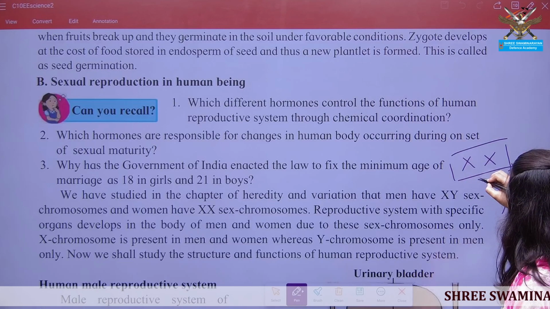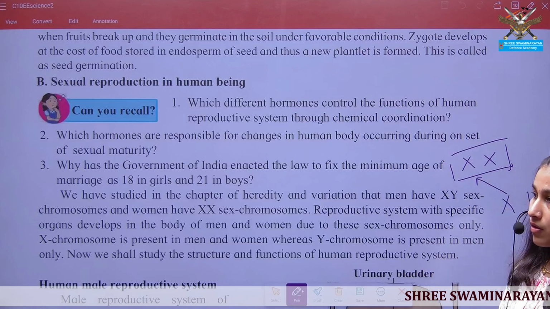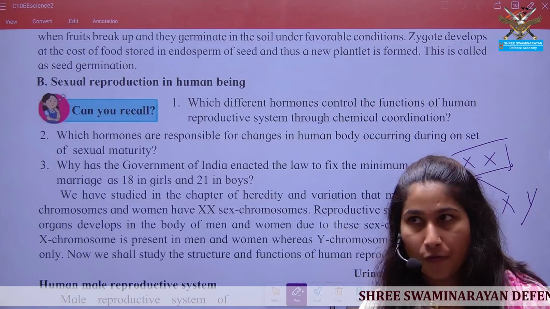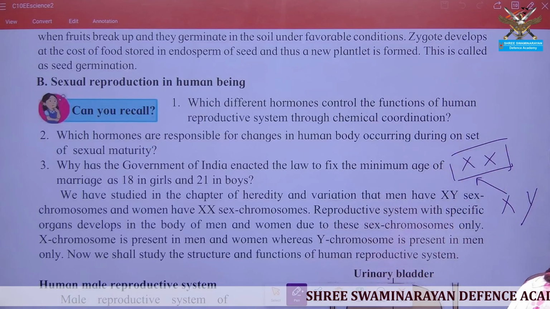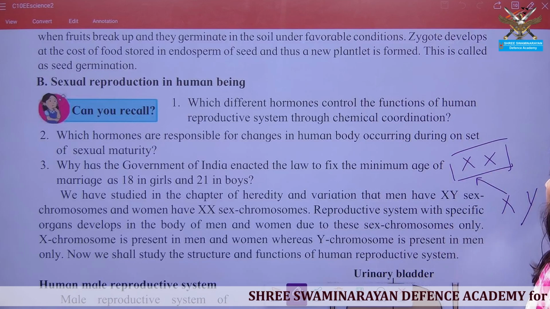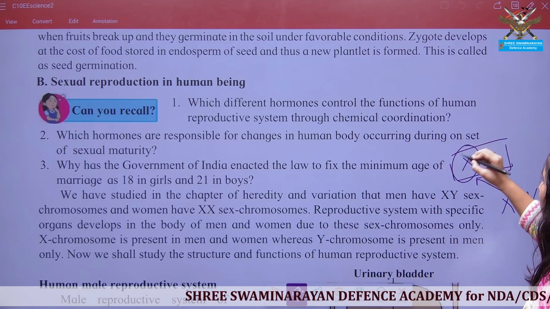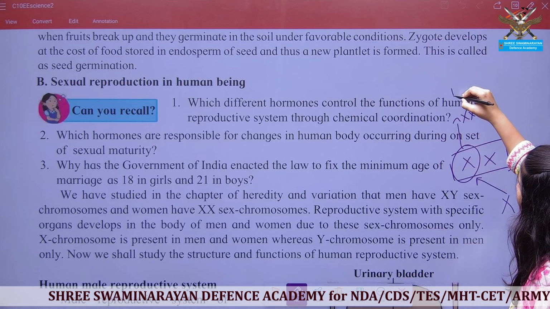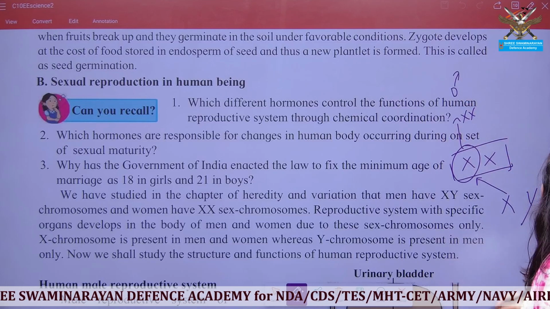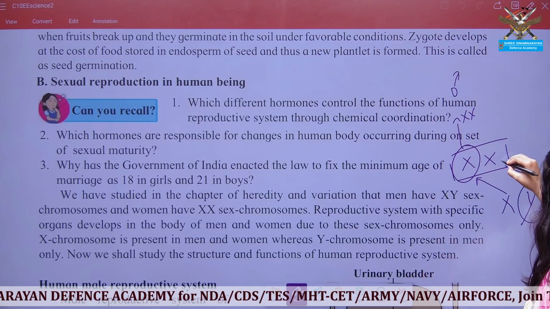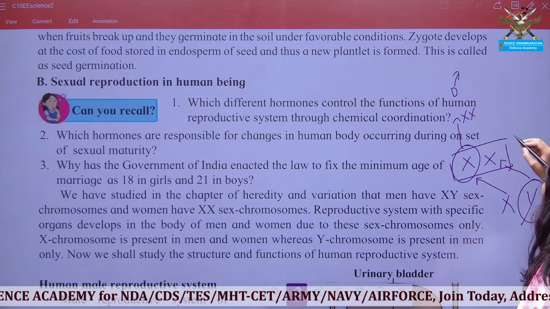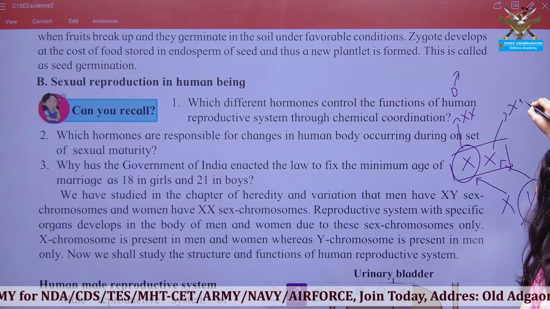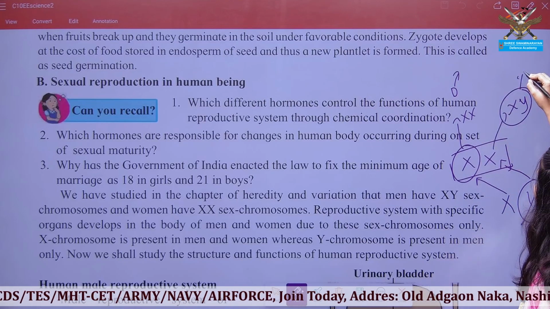So whenever the X chromosome of male fertilizes the X chromosome of female, it gives rise to a female, that is a daughter child. If the Y chromosome fertilizes the X chromosome of female, it gives rise to a male child or the son.